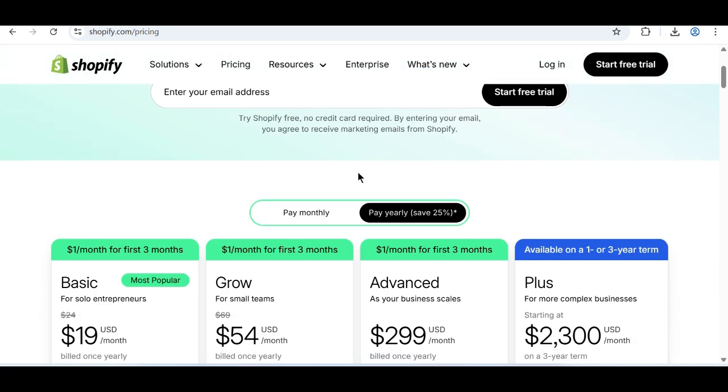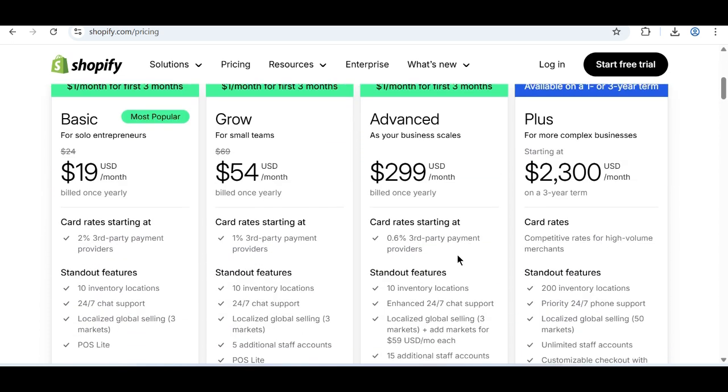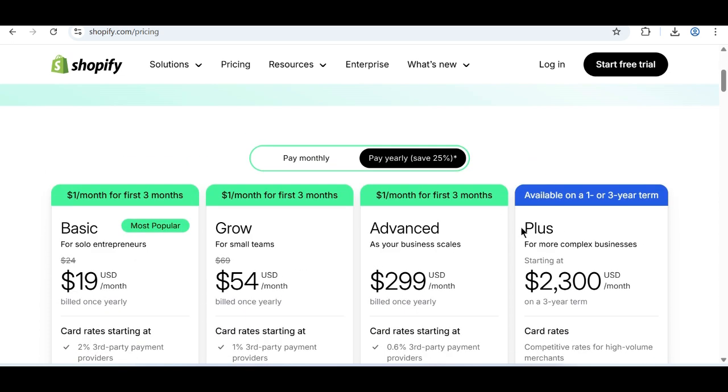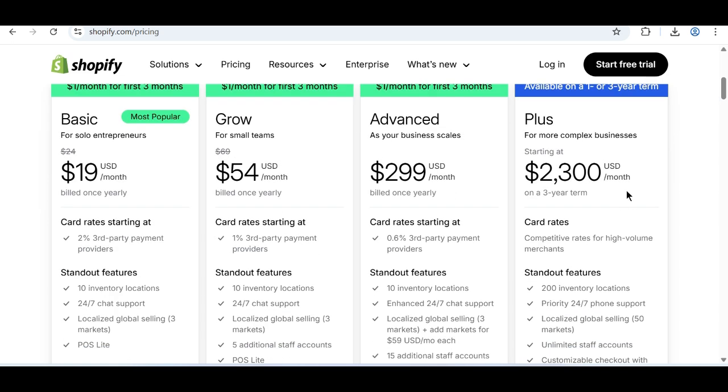You'll be paying 1 USD for every single month. This means you are trying the services. You can see 1 USD for 3 months. And also if you come below, this one is available on a 1 or 3 year term.